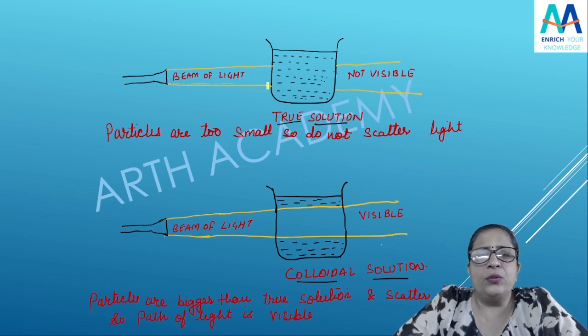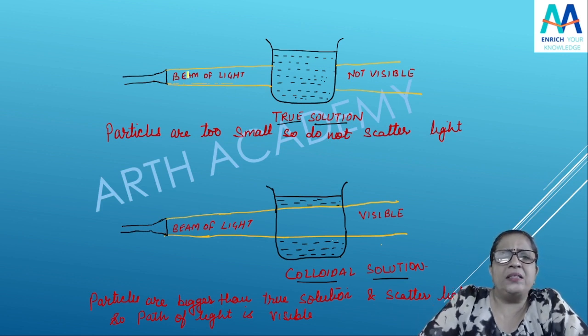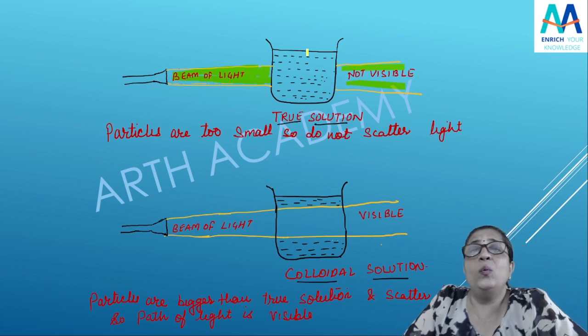If I am taking a sugar solution, so what is there? To this solution, if I pass a beam of light through a torch, यदि मैं ये beam of light torch के through इससे pass कर रही हूँ solution पे, तो what you will see, यहाँ पर आपको कोई भी light नहीं दिखेगी. The light comes in this way. There in this, the light is not visible.